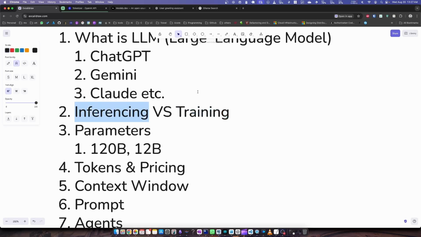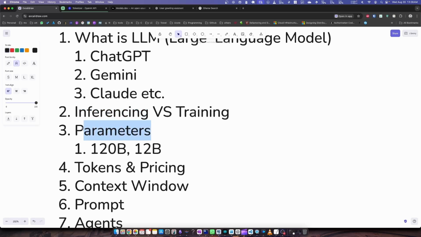And inferencing is when we have that model available and we are talking to that model. A very basic example: let's say you are teaching a student from a textbook, and we can consider that as training. Then whenever you ask the student a bunch of questions from whatever the student learned from that textbook, we can consider it as inferencing.